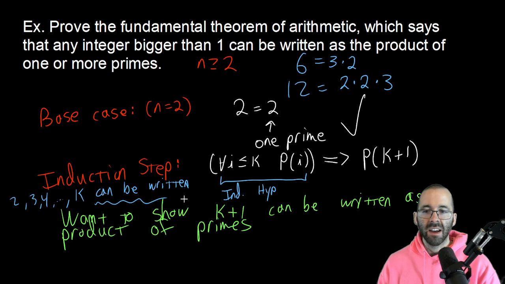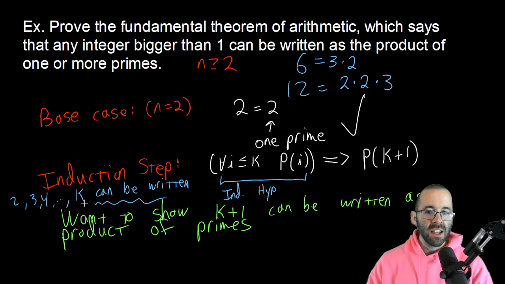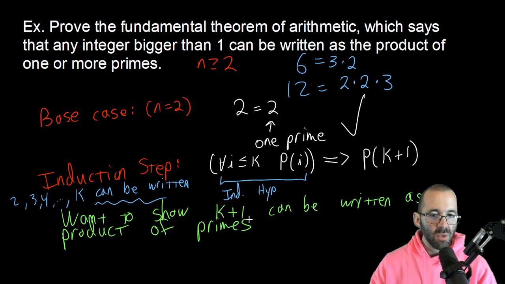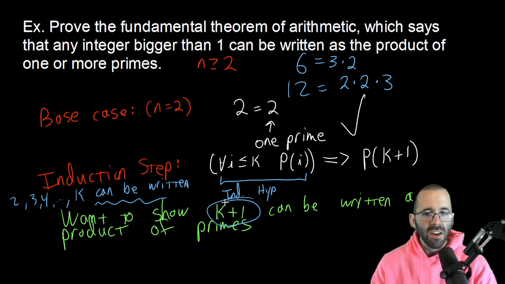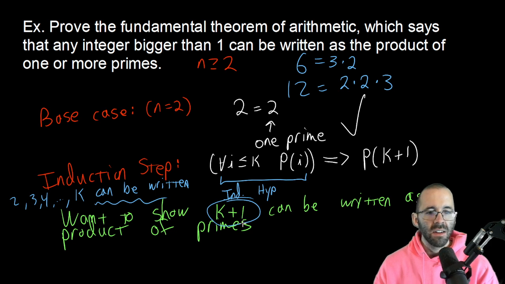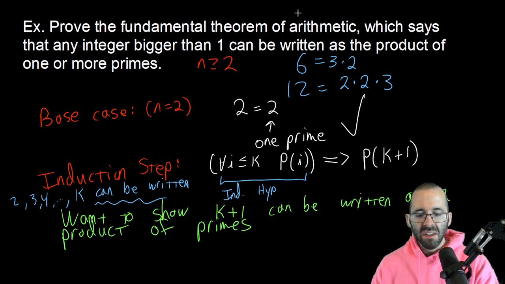I'm not going to finish writing that. So we know that every number less than k plus 1 can be written as a product of primes. So can k plus 1 be written as a product of primes? It kind of depends on whether k plus 1, this new number, is a prime number or not a prime number. This is proof by cases. We need to know whether k plus 1 is prime or not, so we're going to break this down into steps.